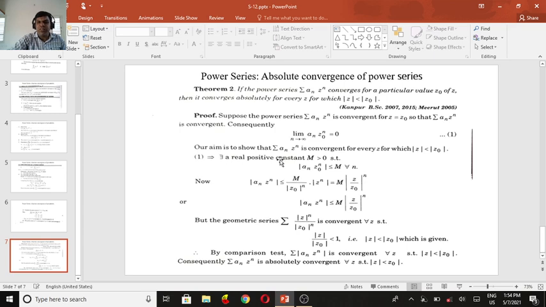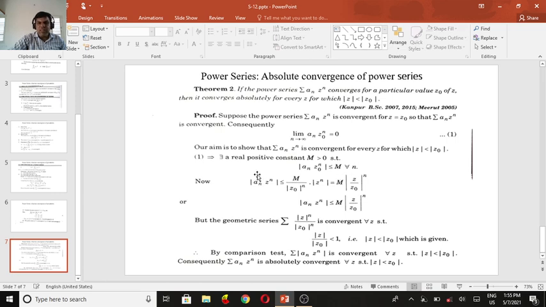Our aim is to show that the power series summation a_n z^n is convergent for every value of z for which |z| < |z_0|. So by using the definition of a limit, for every epsilon positive real, we can choose a positive constant M such that the absolute value of a_n z_0^n is less than or equal to M for all n.